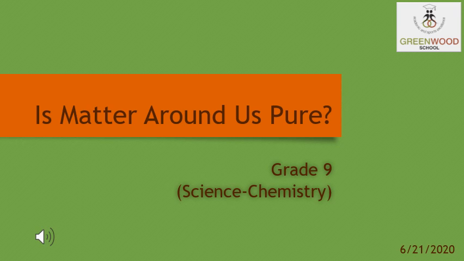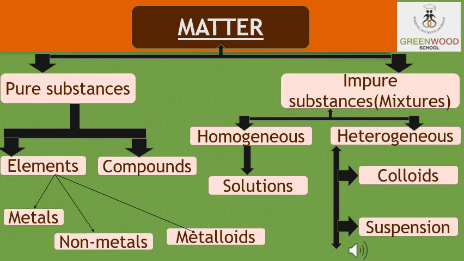Today we are going to learn a new chapter in chemistry, that is, Is Matter Around Us Pure? Now students, in the previous chapter we learned about matter, or we can say the classification of matter on the basis of its physical properties. On the basis of physical properties, matter was classified into three: solid, liquid and gas. Here in this chapter we will learn in detail about the classification of matter on the basis of its chemical properties.